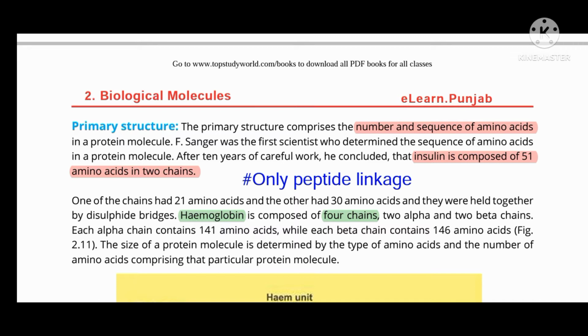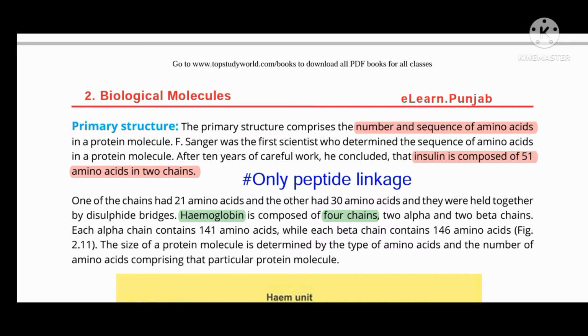One is the alpha chain and the second is the beta chain. The alpha chain has 21 amino acids and the beta chain has 30 amino acids.